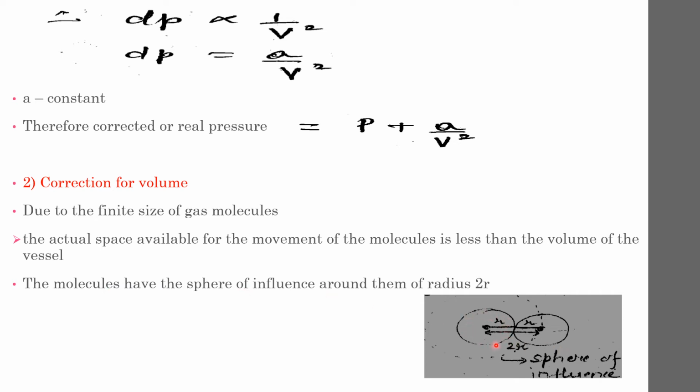For this molecule, the sphere of influence is shown as a dotted circle having a radius of 2r, within which no other molecule can penetrate. r is the radius of the gas molecule.